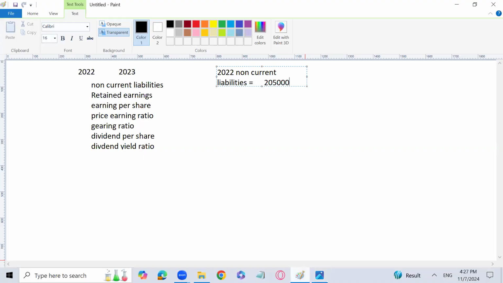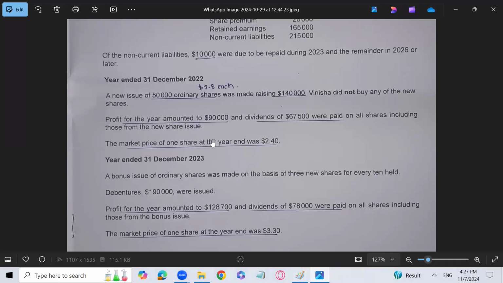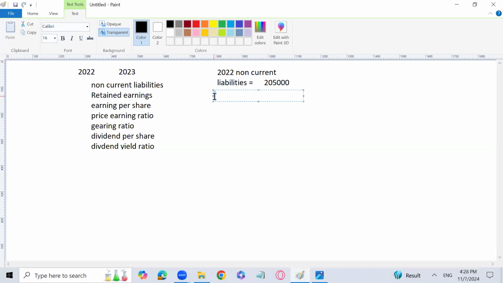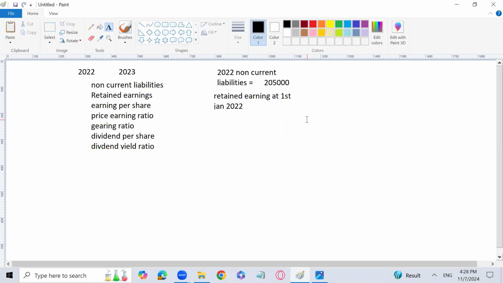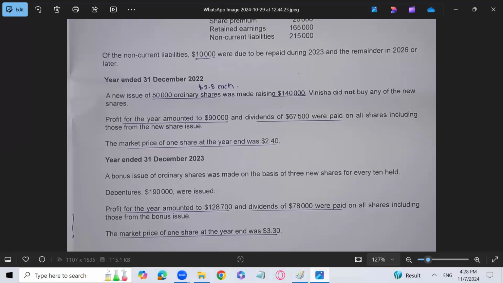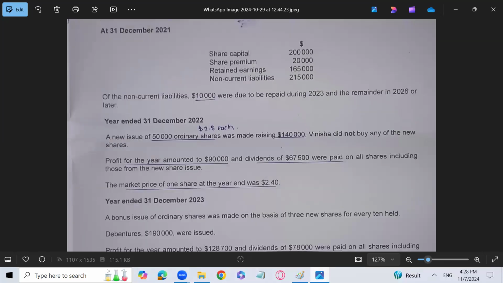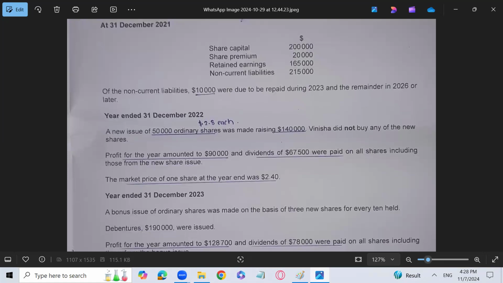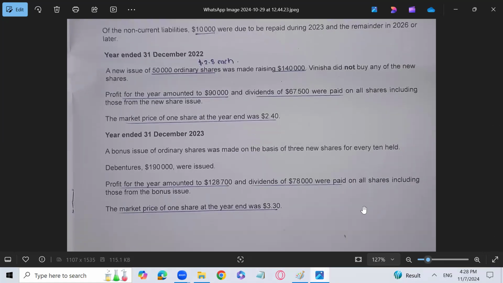That is 2,05,000. Next is retained earnings. Retained earnings at the end. What are the retained earnings at the start? They are 1,65,000 for 31st December 2021. So you can consider it like this: retained earnings at 1st January 2022. That's fine, because the retained earnings at 31st December 2021 will be the retained earnings at 1st January 2022. That is 165,000.